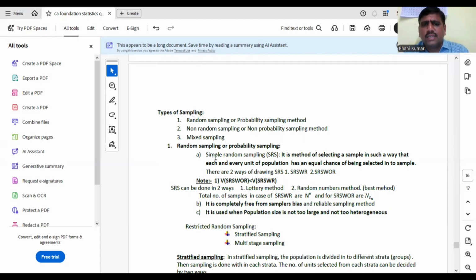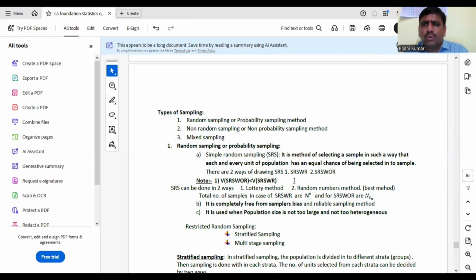Okay, first one is simple random sampling. Simple random sampling means we are drawing a sample from whole population. Simply we are drawing a sample in random manner from whole population. That is known as simple random sampling. It is a method of selecting a sample in such a way that each and every unit of population has equal chance of being selected. In this one, we are drawing a sample from whole population, means we can draw any unit. Each unit has equal chance of being selected. That case is simple random sampling.